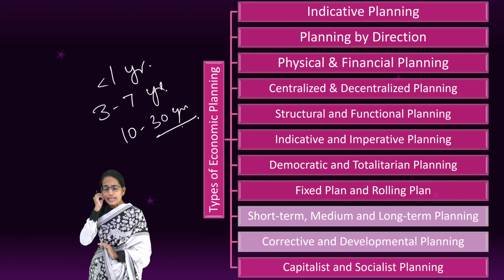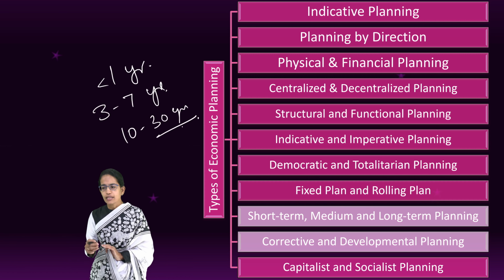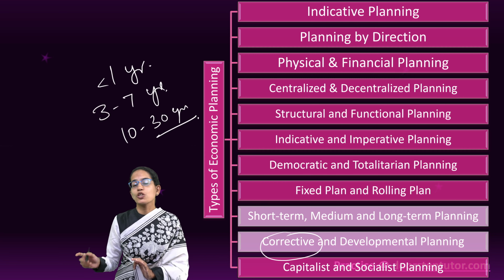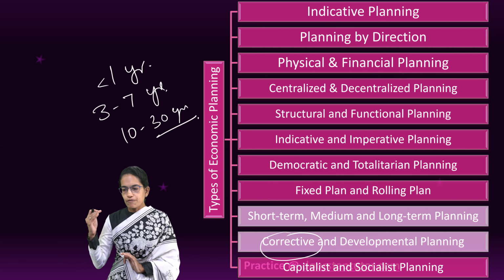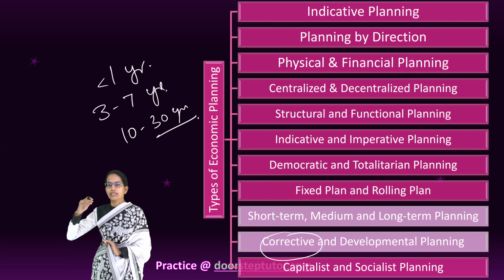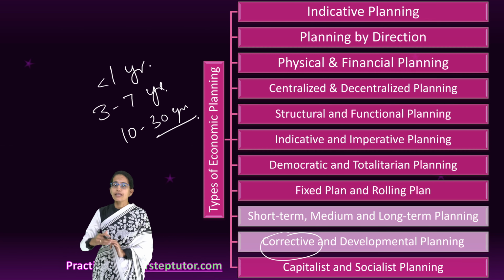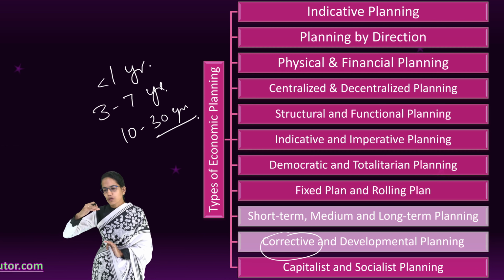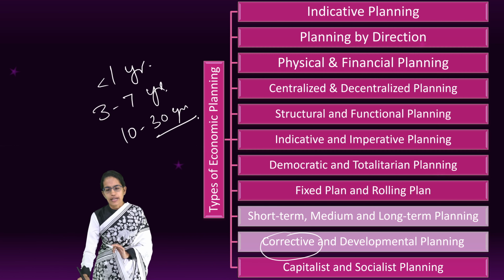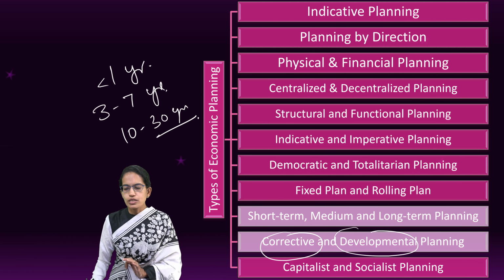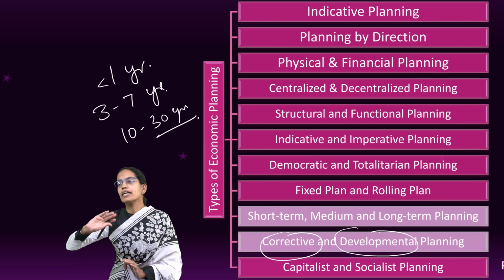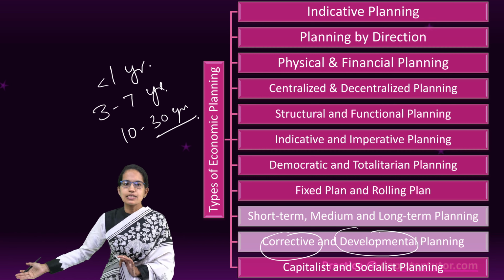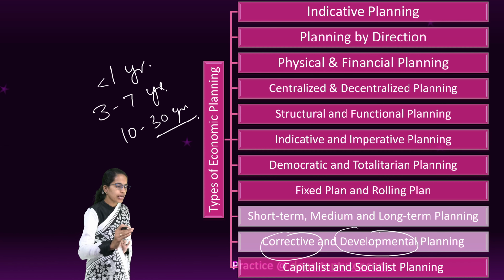The next is corrective versus developmental planning. So corrective planning talks about removing any kinds of errors in the planning. It defines that this should be the expenditure and this is the present expenditure. So how do you oversee that, and how do you correct it? How do you rectify it? Developmental planning, on the other hand, is planning on a whole, that these are the things or the improvement areas that need to be done and how we can move forward with these things.